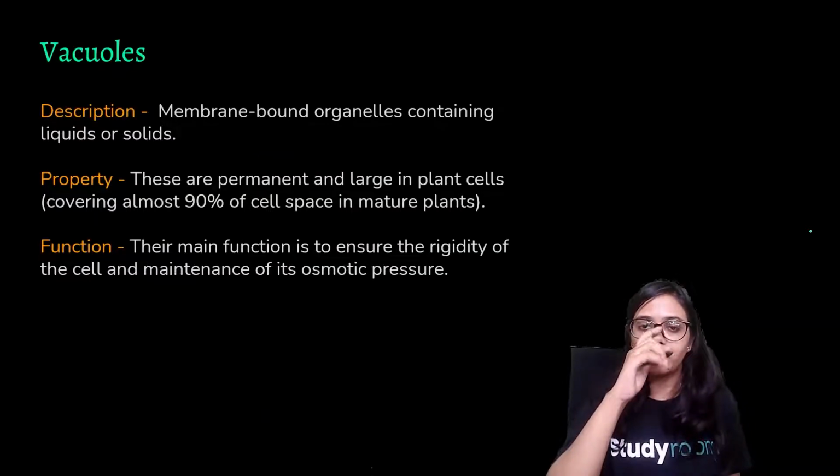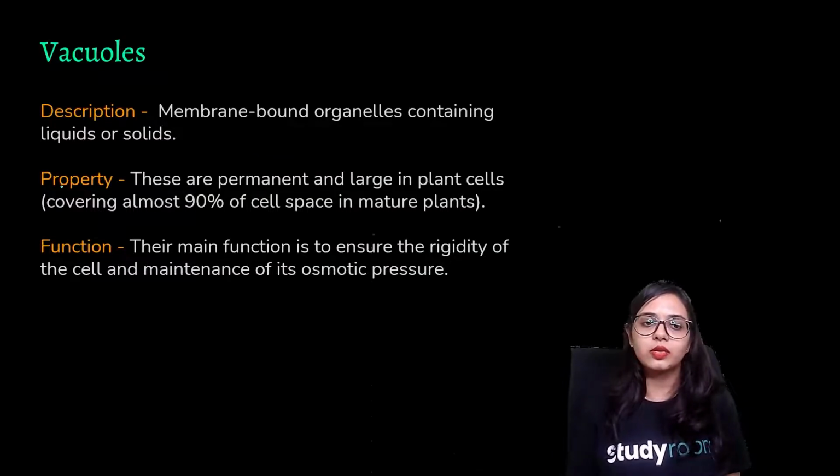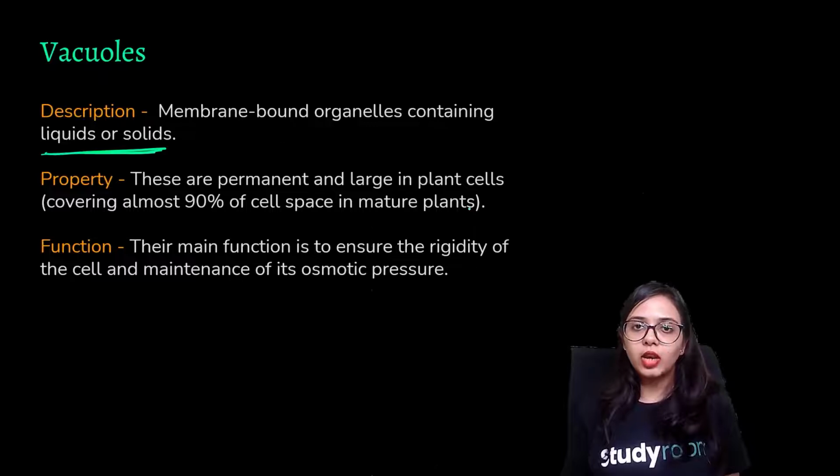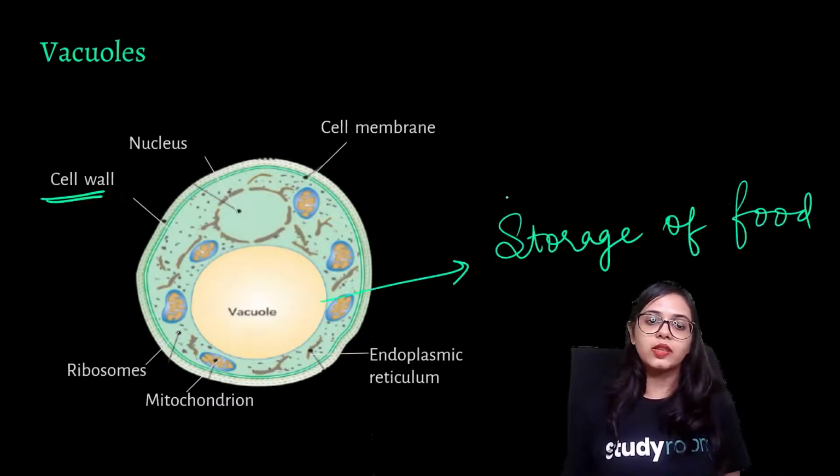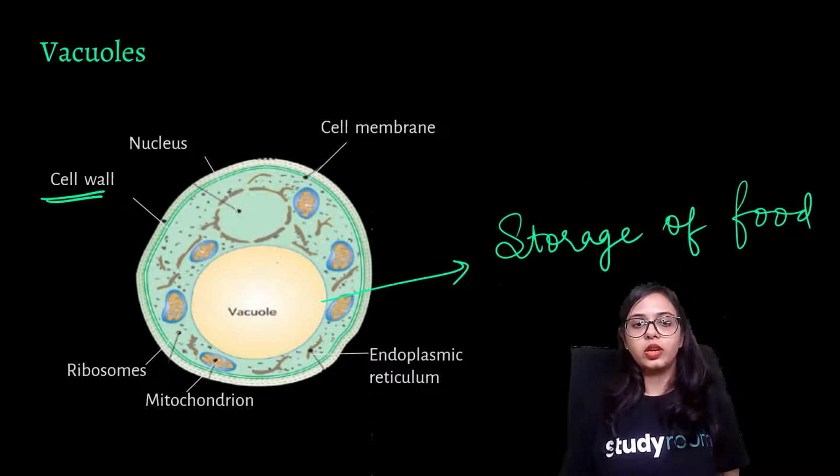Vacuole is a membrane bound organelle containing liquids or solids, because food may be stored in any other form. The property is that these are permanent and large in plant cells. Plant cells have to have vacuoles inside them. They cover almost 90% of the cell space in mature plants. As you can see over here, this vacuole is covering so much. Even the nucleus is not as big as the vacuole.